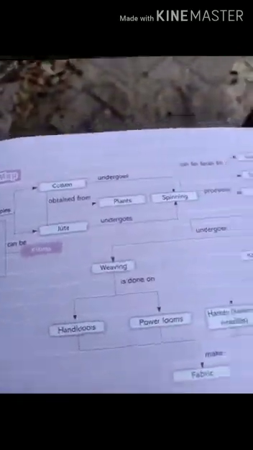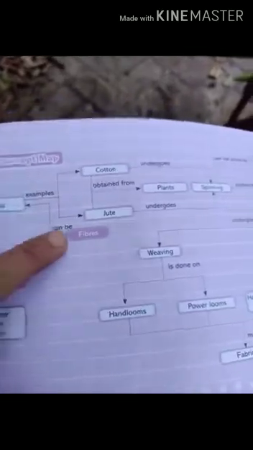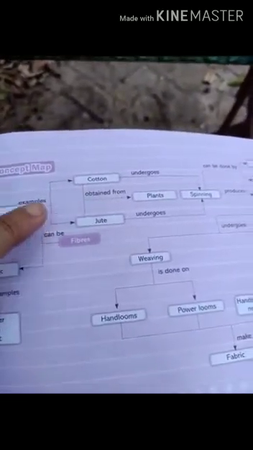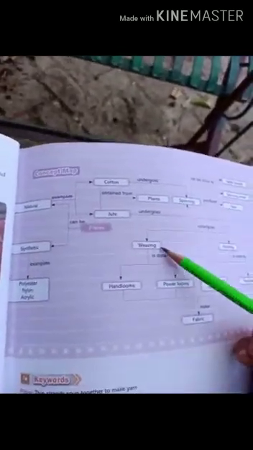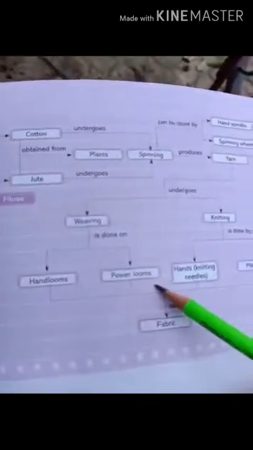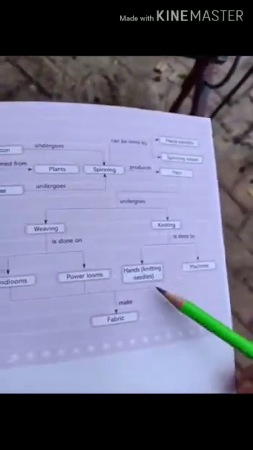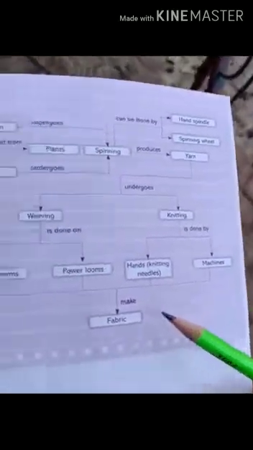We have a concept map here showing the kinds of fabrics: natural and synthetic. Examples of natural fabrics are cotton, jute and silk. Synthetic fabrics are polyester, nylon and acrylic. Weaving is done through handlooms and power looms. Knitting is done through knitting needles and machines.